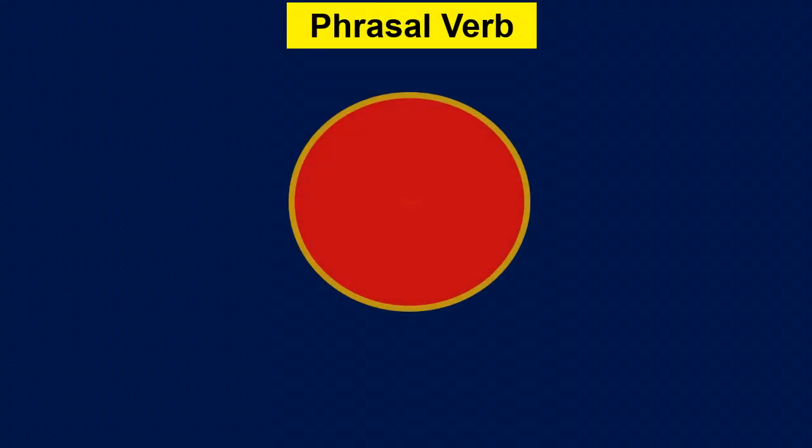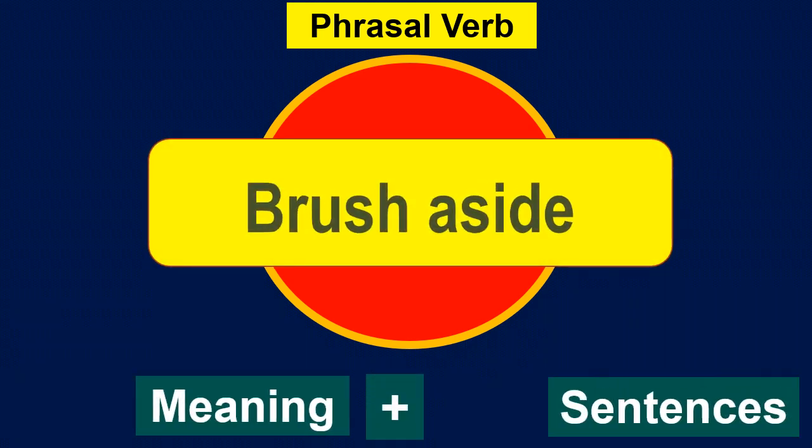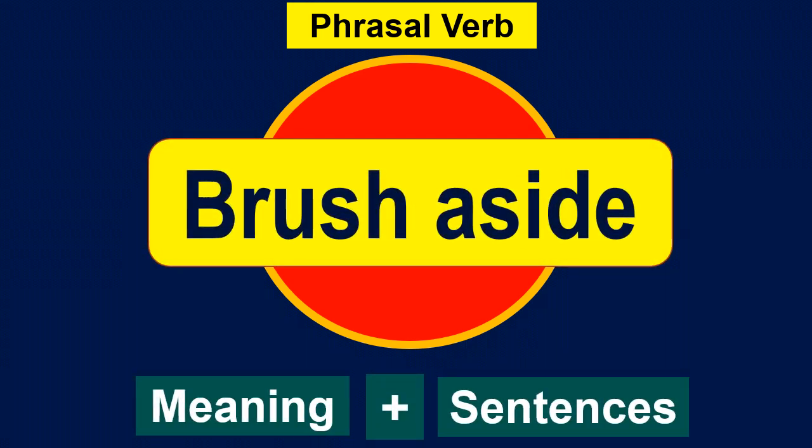After watching this video, you will get familiar with the phrasal verb brush aside, and you will be able to use it correctly and confidently during English conversation. Brush aside has basically two different meanings.